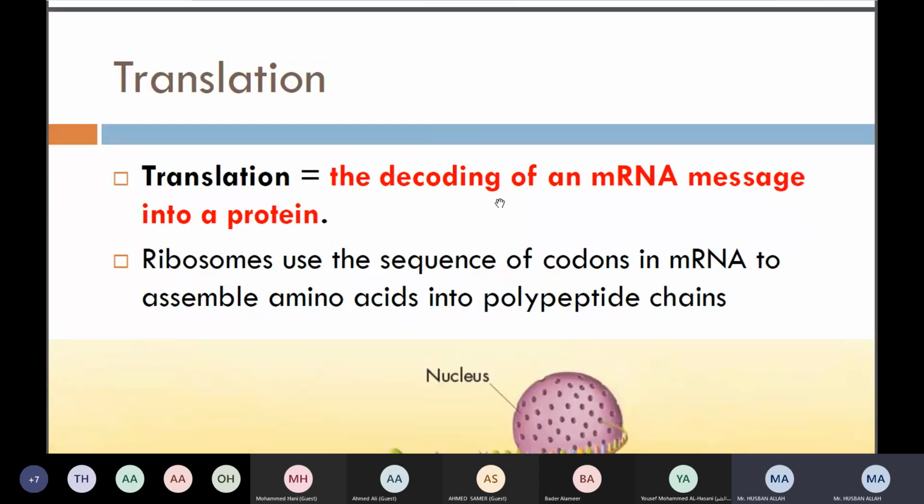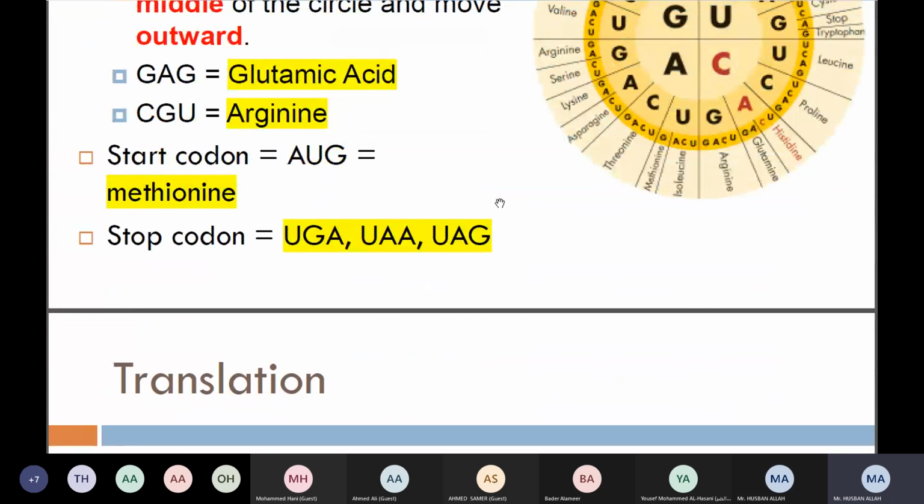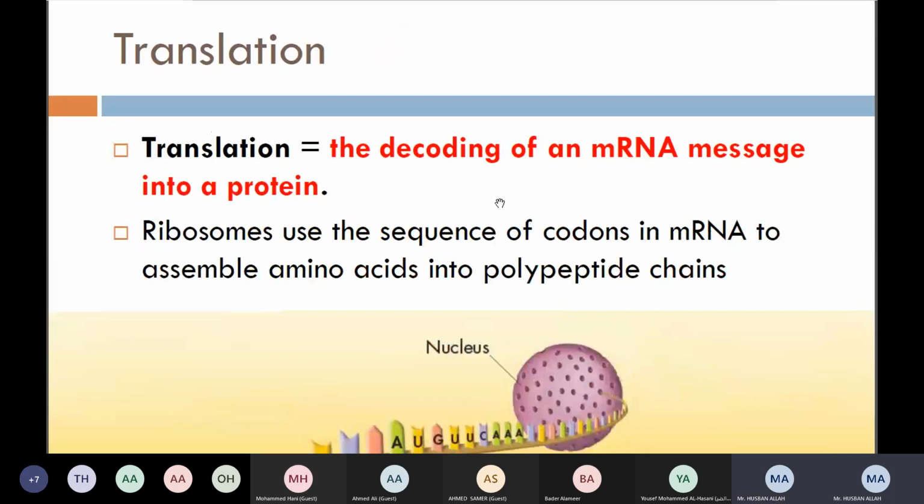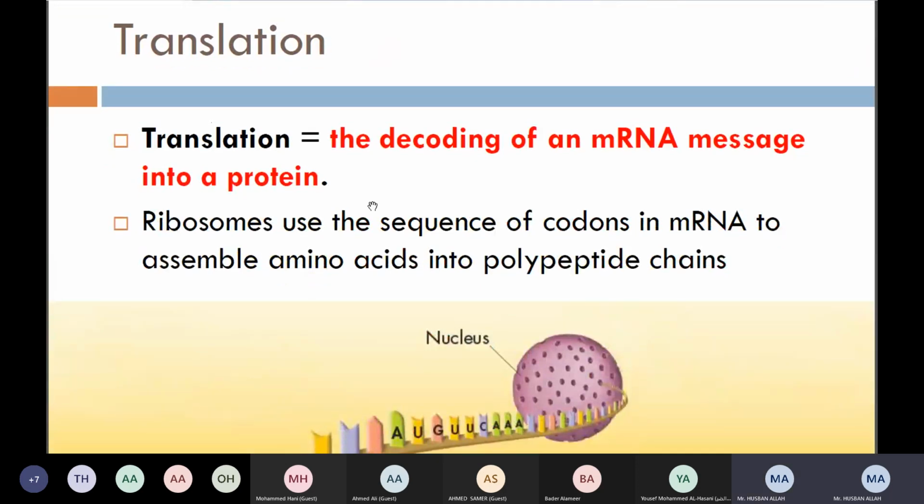What is the meaning of translation? Who can tell me? Just general. Translate to be... To be what? Translation mean what? Translate. Change what? Translation, just in simple English. What is the meaning of translation? What do you say in Arabic? I'm saying just general. What is the meaning of translation?